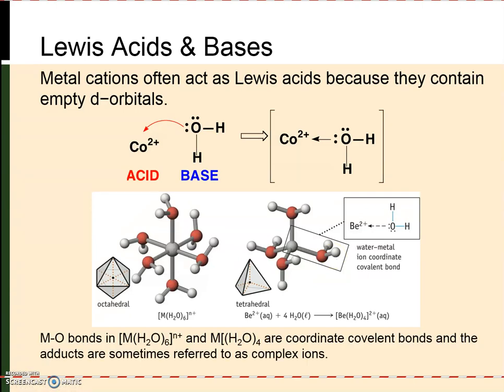In all of these cases, the metal-oxygen bonds that form are referred to as coordinate covalent bonds, and the adducts are very often referred to as complex ions. So in each of these cases, these metal-aqua complexes are actually also referred to as complex ions.